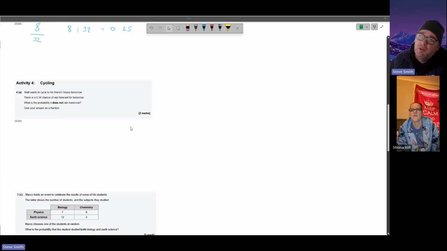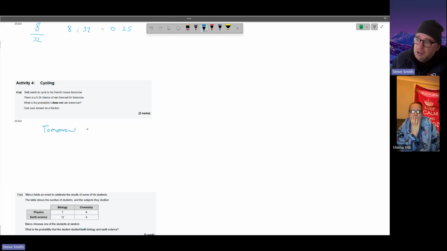So Matt wants to cycle to his friend's house tomorrow. There is a 0.34 chance of it raining. What is the probability it does not rain tomorrow? So when we're talking about tomorrow, it's definitely going to happen. Definitely, because tomorrow's coming. So we've got a 0.34 chance of rain. It's not saying snow, foggy, cloudy.